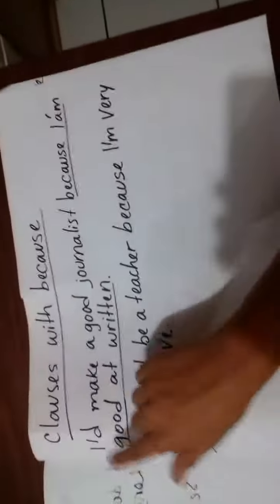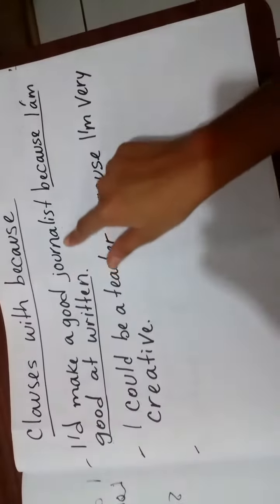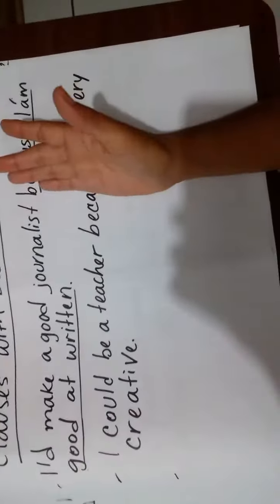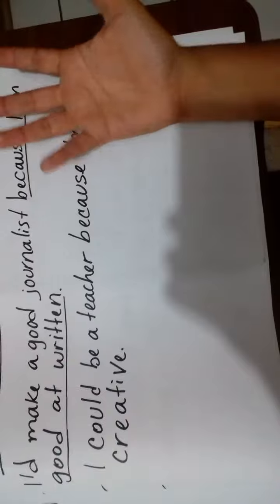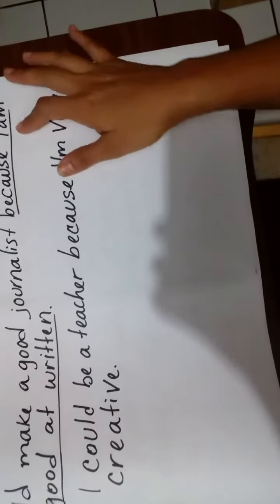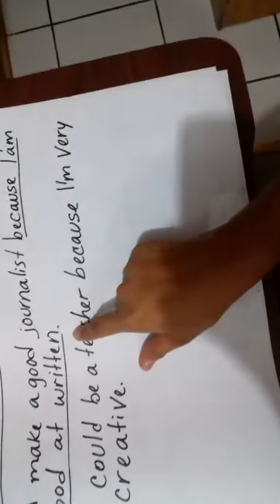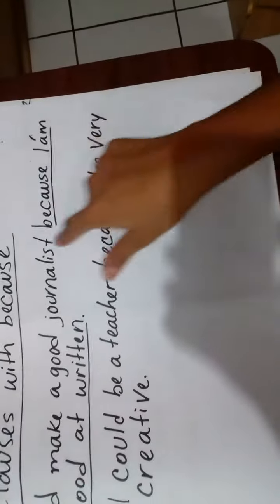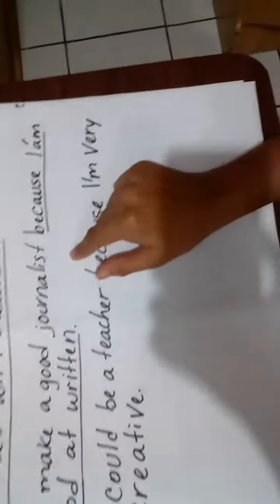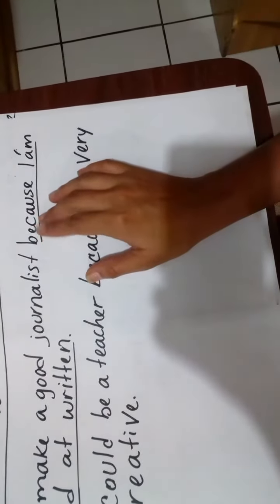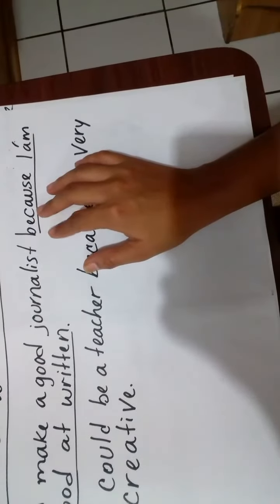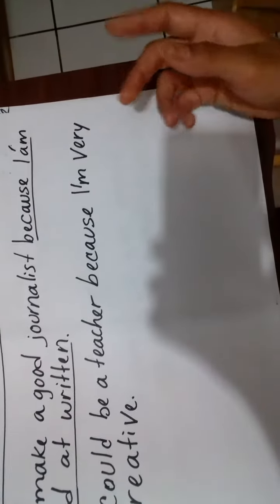I'm going to explain another topic. Clauses with because. Here it says, I will make a good journalist. It's something that the person says they could do. Because I am good at writing. Because is a word that expresses why you will do that, why you could do that.